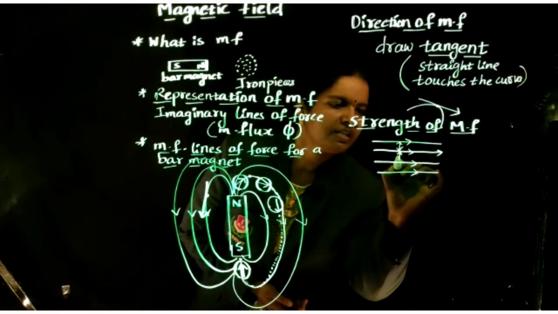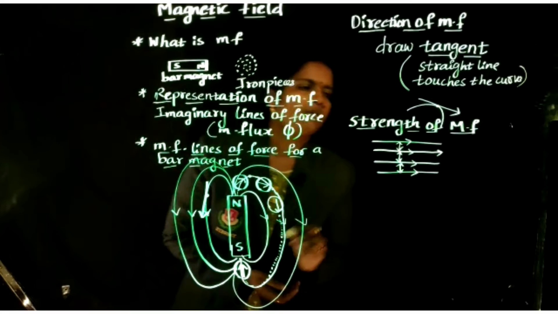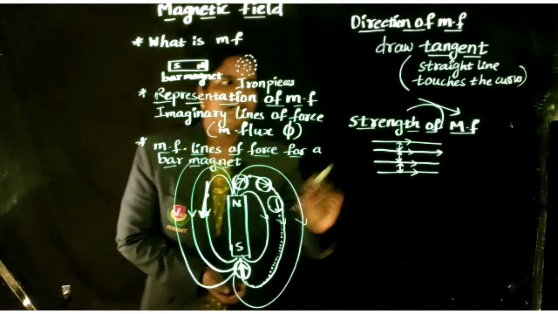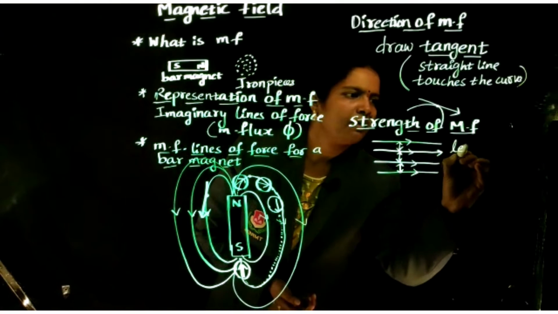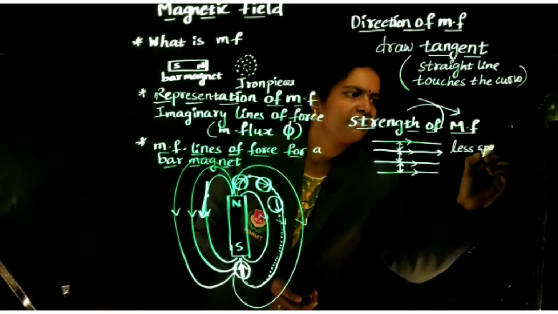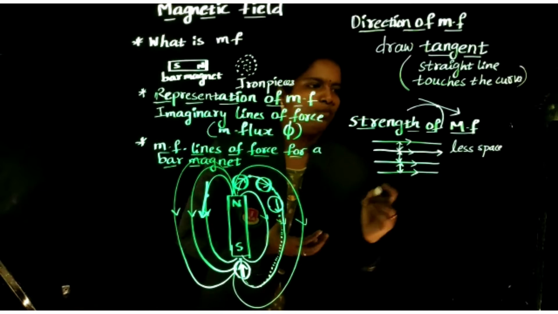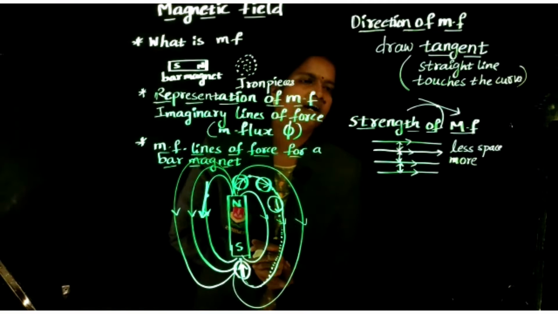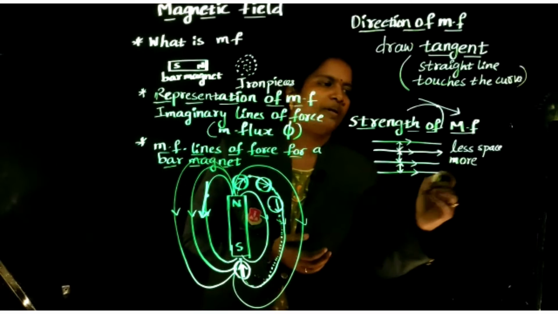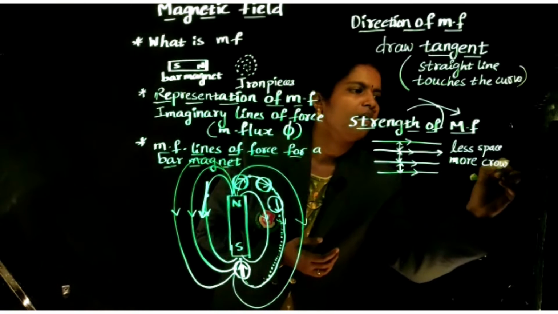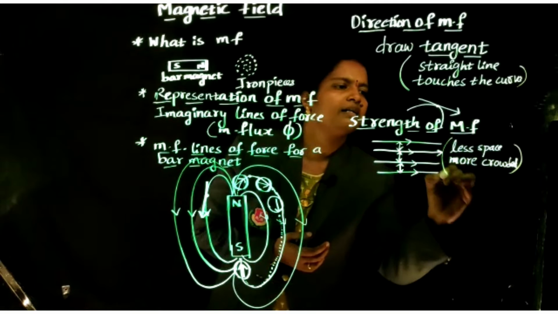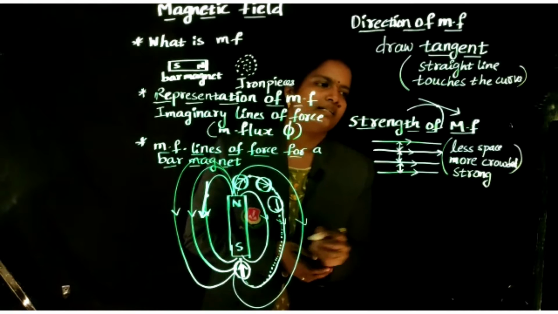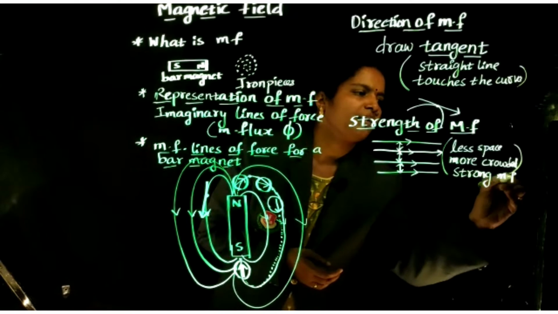If there is less gap, less space between the magnetic field lines, it means more crowded, which means more lines are present. That is called a strong magnetic field. Less space, more crowded, is a strong magnetic field.